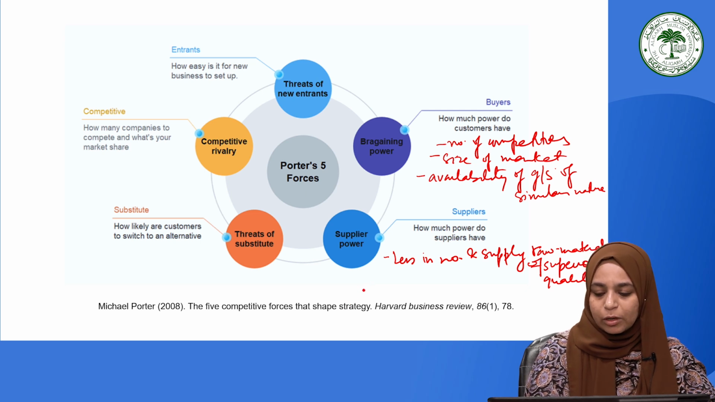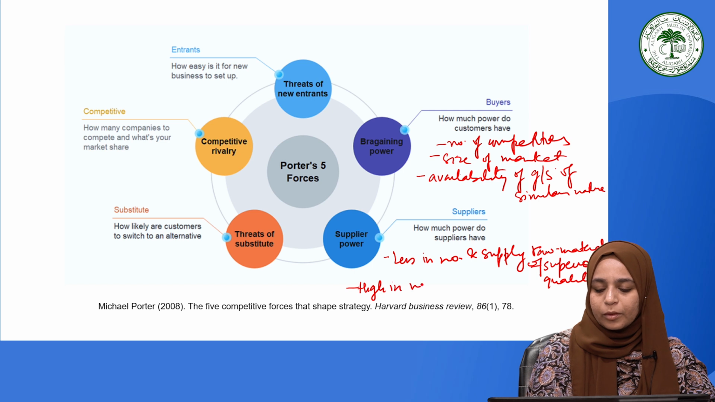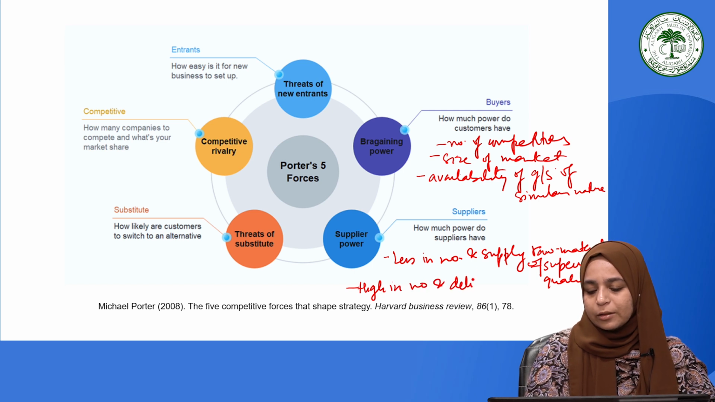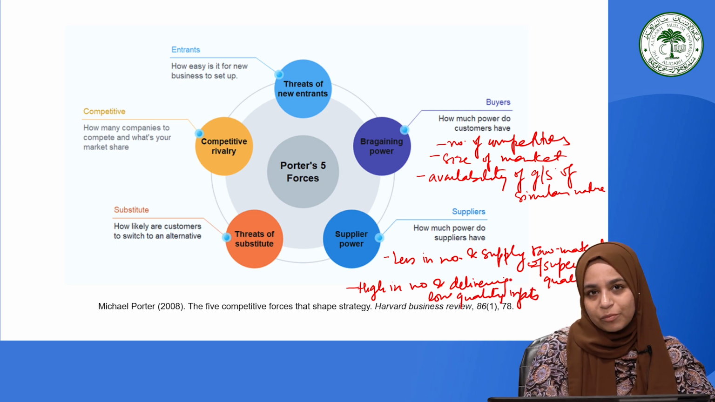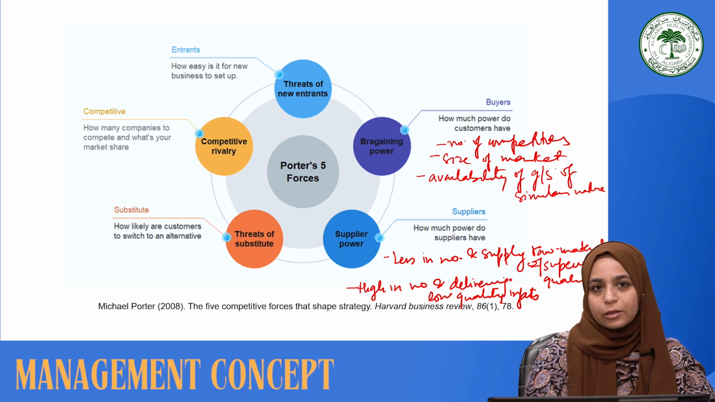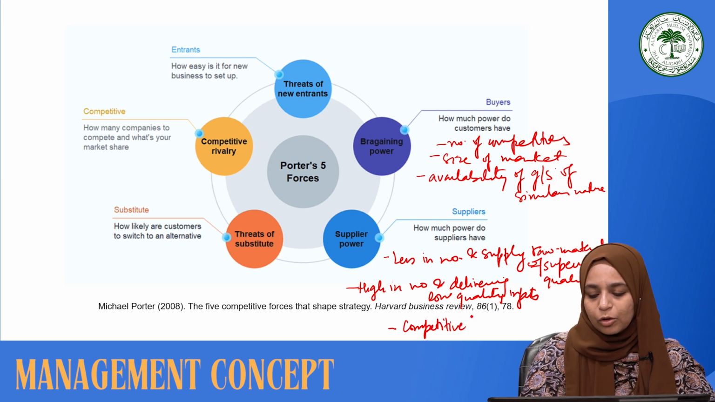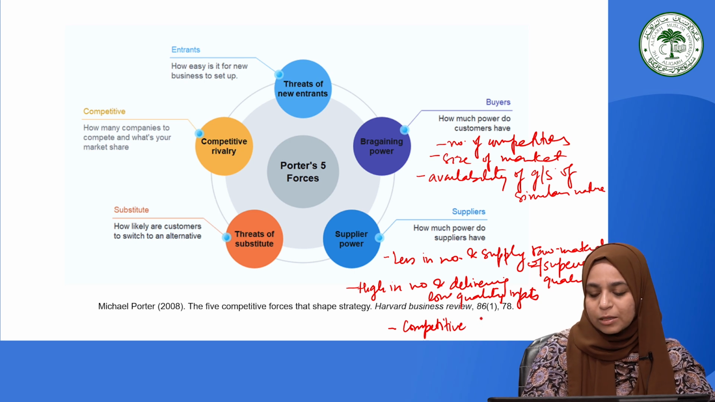They are stronger in their capacity, while if they are high in number and delivering low quality inputs, herein the firms will not have more options to select and go for better raw material suppliers. Or we could say the competitiveness is high, there are more number of rivals, and more firms competing with each other. So in that case also the suppliers are stronger.